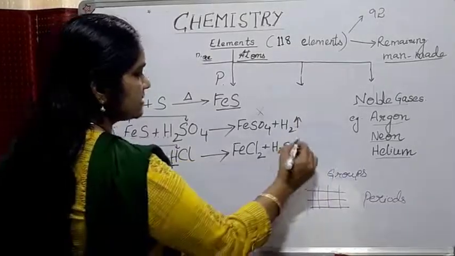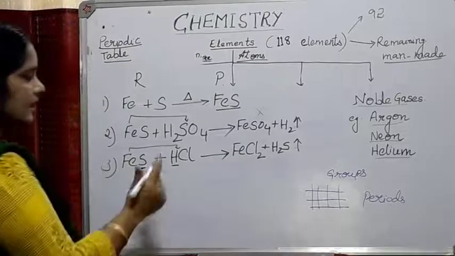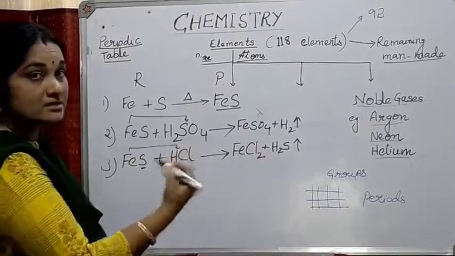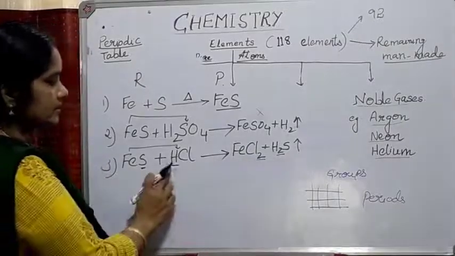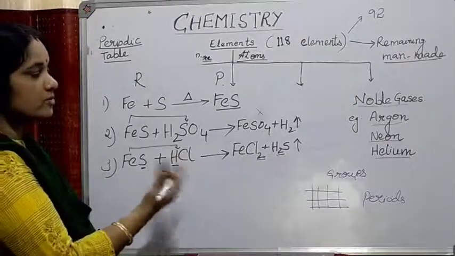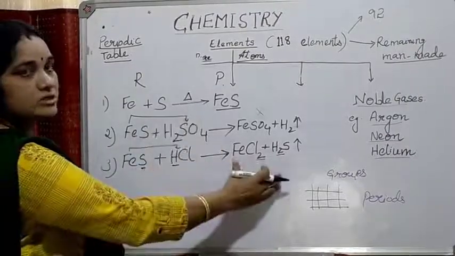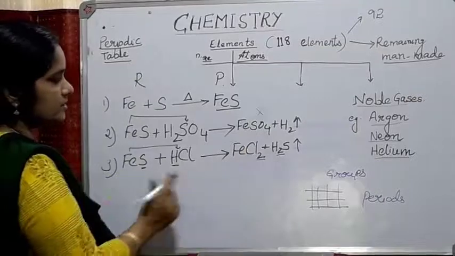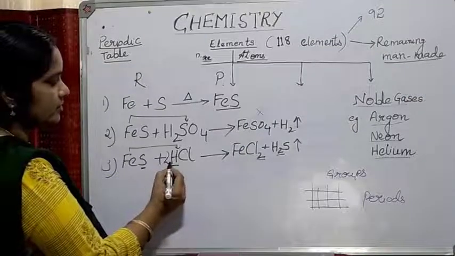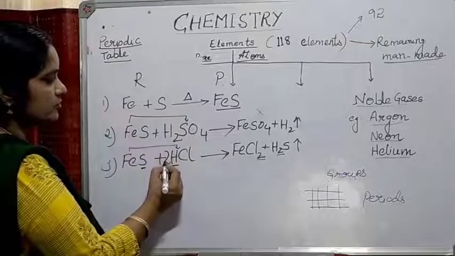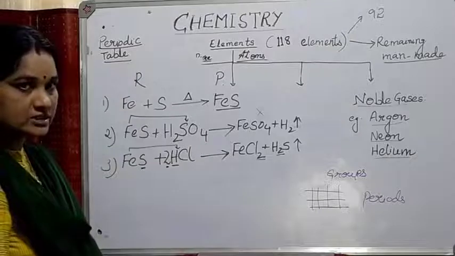So this hydrogen sulfide gas has a characteristic rotten egg smell. And here you can see, to balance the equation, there are 2 chlorine atoms and 2 hydrogen atoms on one side, but here it is only 1. According to the law of conservation of mass, the number of atoms on the reactant side should always equal the number of atoms on the product side. So you can balance it, but you should not put it below; you have to put 2 in front of this compound, so it forms 2 HCl. This is how we will have to balance it, which you are going to study in the next chapter.